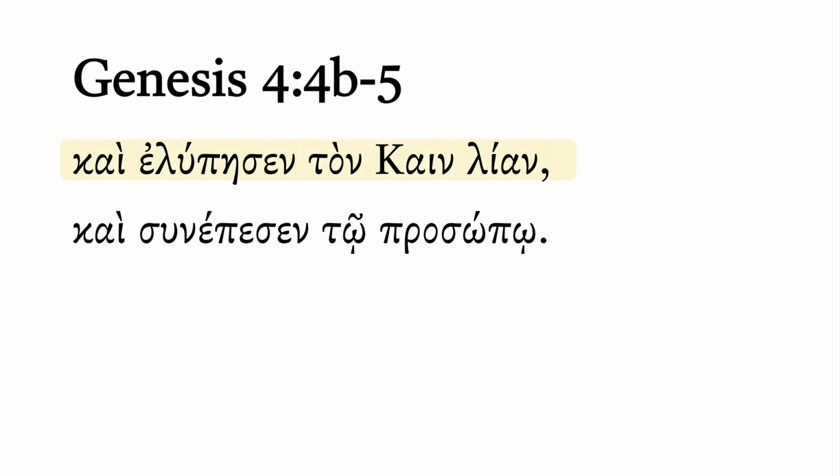Ke elupesen ton Cain leon, kai sun epesen to prosopo. And so what's this verb? Elupesen is from lupeo. You see a sigma here. The connecting epsilon is lengthened. You have an E on the front end. So this is a third singular aorist active indicative. That's been driving all of this anyways. That means to mourn or to grieve.